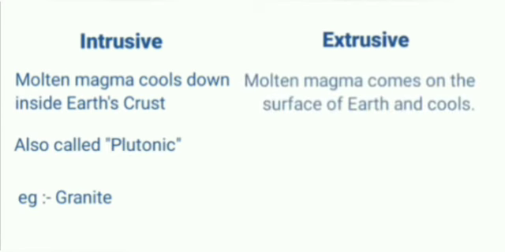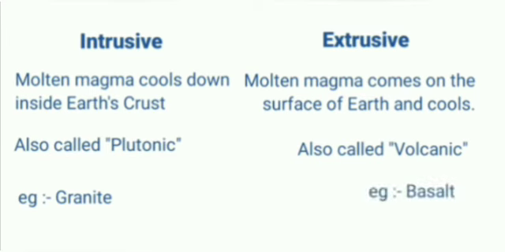Next is extrusive igneous rocks. When the molten magma comes on the surface of the earth and cools and solidifies, rocks formed in such a way are called extrusive igneous rocks. It is also called volcanic igneous rocks. Example, basalt. Grinding stones used to prepare paste or powder of spices and grains are made of granite.